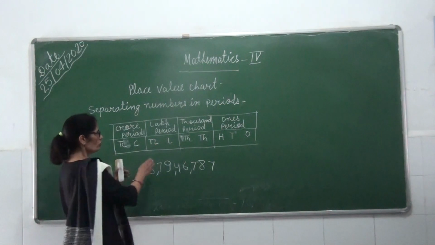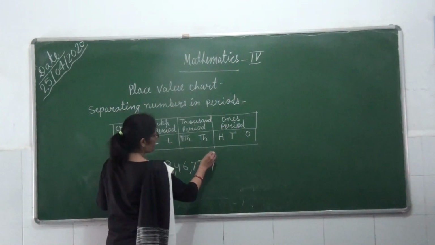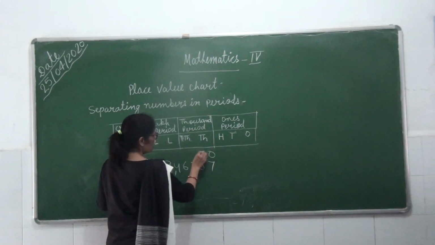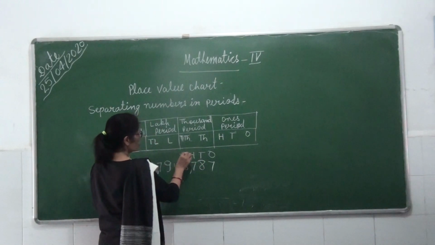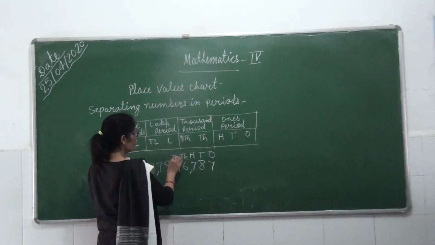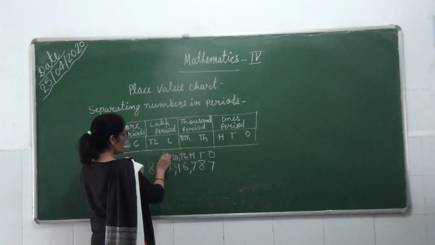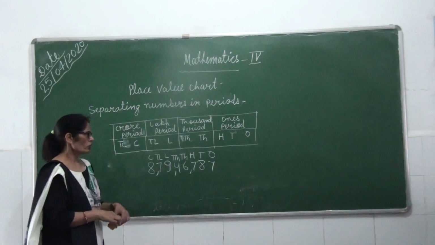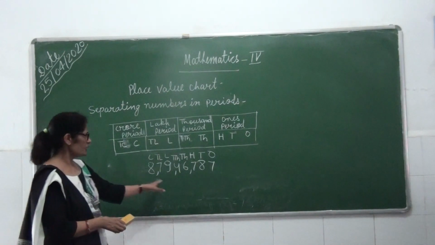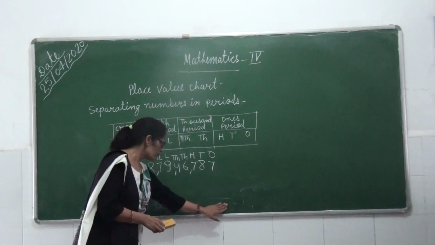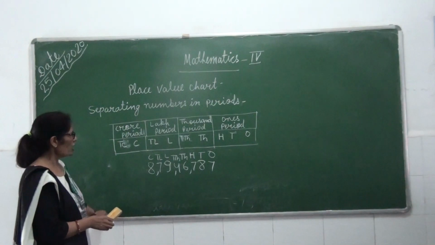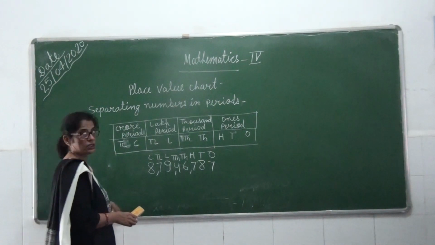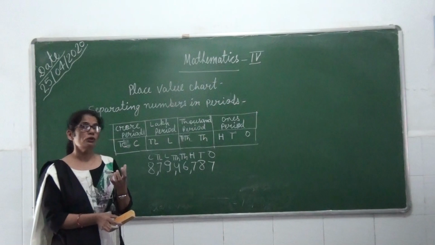So first what will you do? You will do placing first: ones, tens, hundred, thousand, 10,000, lakh, 10 lakh, crore. We complete our placing on the top of every number. After that, if I ask you the place, I am asking only place, not value.